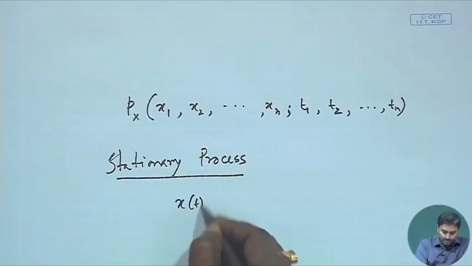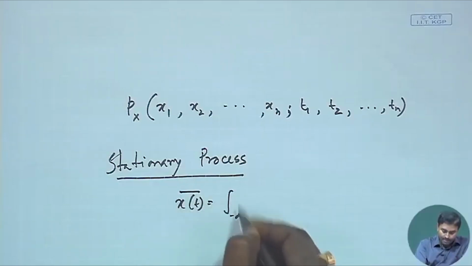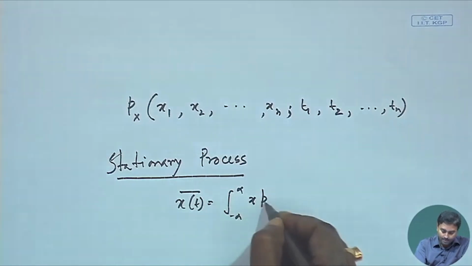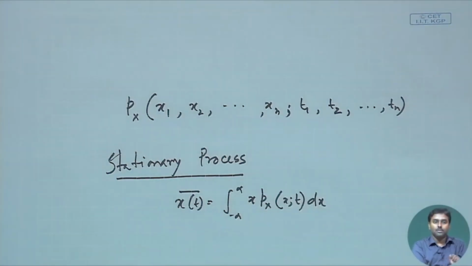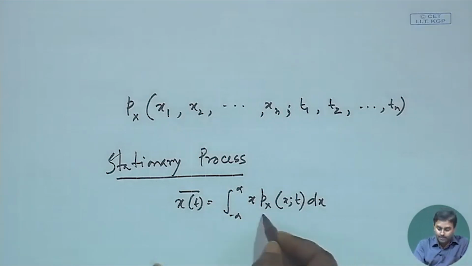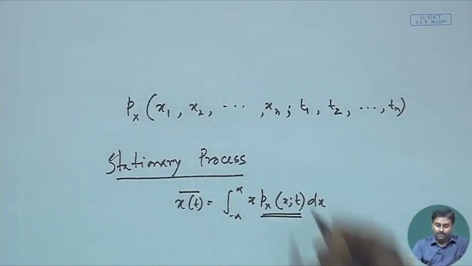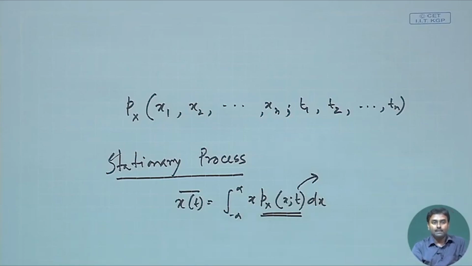So, let us talk about the mean first. So, mean x t bar was something like the integral from minus infinity to plus infinity of x p x x t dx, right. So, this was my mean. Now, this PDF, if irrespective of any time t, it is same. Okay. That means, any time you sample, I have talked about that noise signal, I have told that probably the PDF at every sample instance gives me the similar PDF.